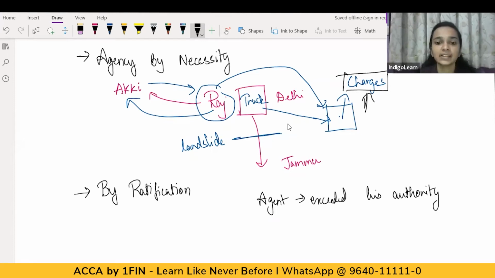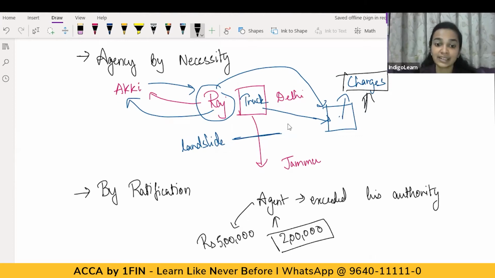Say, for example, a person is acting as an agent for a financing company, and he has been given the authority to grant loans only up to an amount of rupees 2 lakh. But this agent grants a loan of rupees 5 lakh. He was eligible to grant a loan up to 2 lakh, but he has sanctioned a loan of rupees 5 lakh.